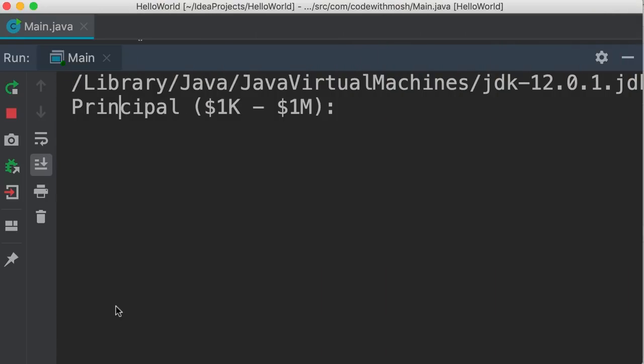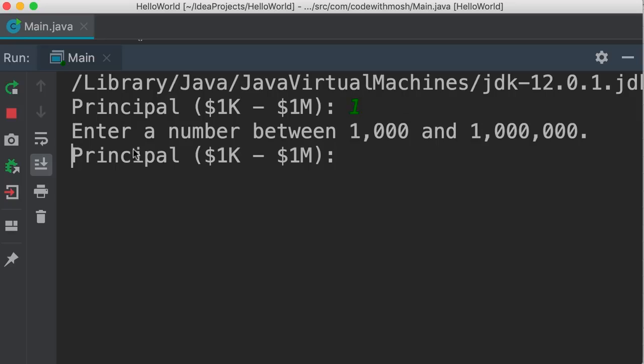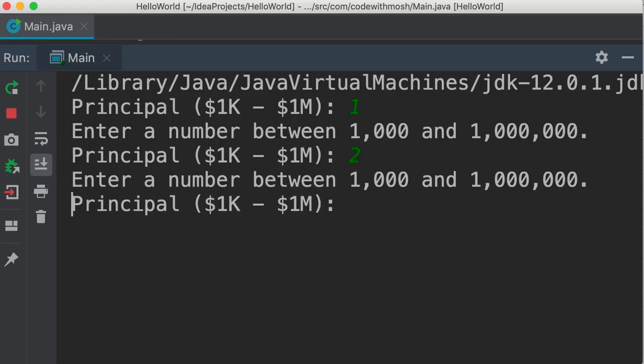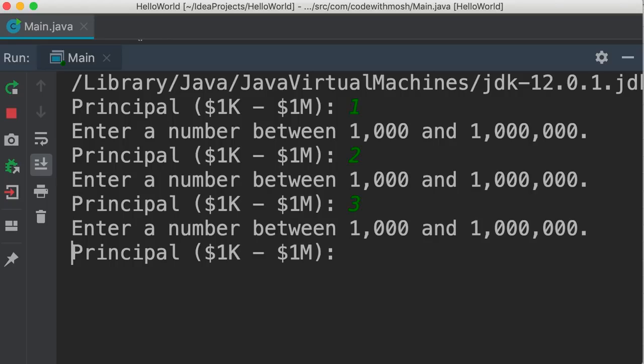All right, now let's get back to our mortgage calculator and implement some basic error handling. So here I've changed this question by adding this label that identifies the range of values we can enter. So the minimum amount of loan we can get is $1,000 and maximum is $1 million. So if I enter 1 here, I get this message, enter a number between 1,000 and 1 million. And now we are asked this question one more time. If I keep entering invalid values, I get asked the same question.